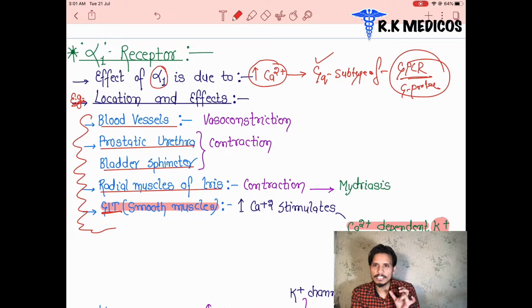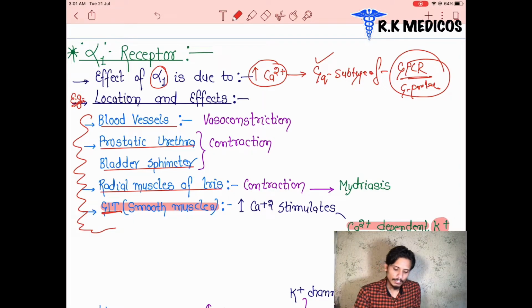So you have to memorize by heart where their location is, where the alpha 1 receptors are present. This is most important here: where their location is and how they are going to perform. When the sympathetic system gets activated, everything is going to contract basically. So we can see here the first part, and in the sympathetic system, the alpha 1 receptor is going for